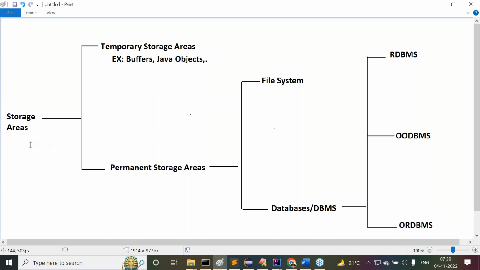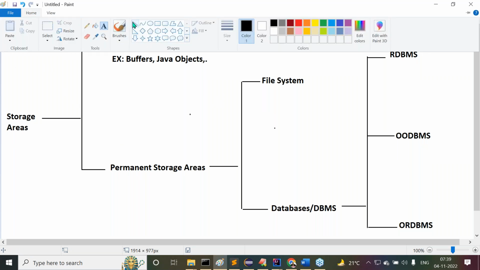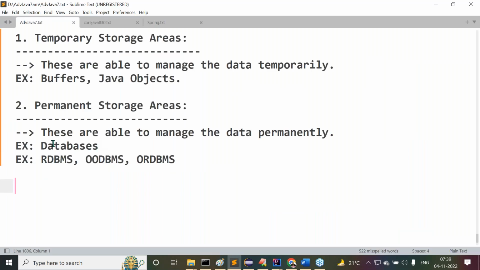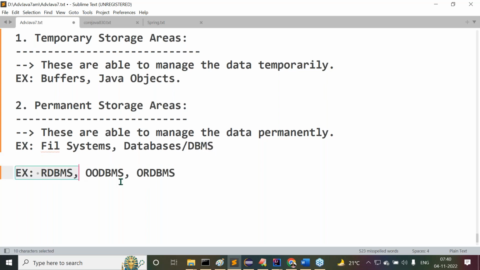Now let's observe this clearly. Up to now, we clearly understood the meaning of storage areas. I've given the basic definition. We understood the meaning of temporary storage areas and permanent storage areas. Now we have to understand the file system. Inside permanent storage areas, the first one is file systems, and the next one is databases or database management systems. The remaining things we are going to understand later on.